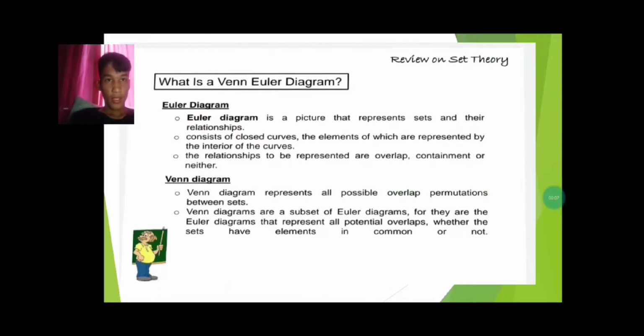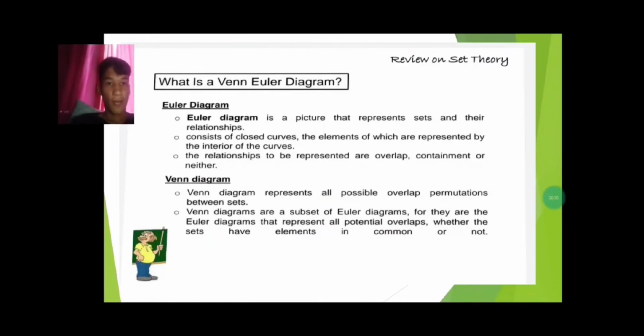So, what is a Venn diagram? A Venn diagram is a picture that represents sets and their relationships. It consists of closed curves, the elements of which are represented by the interior of the curves. The relationships to be represented are overlap, containment, or neither.